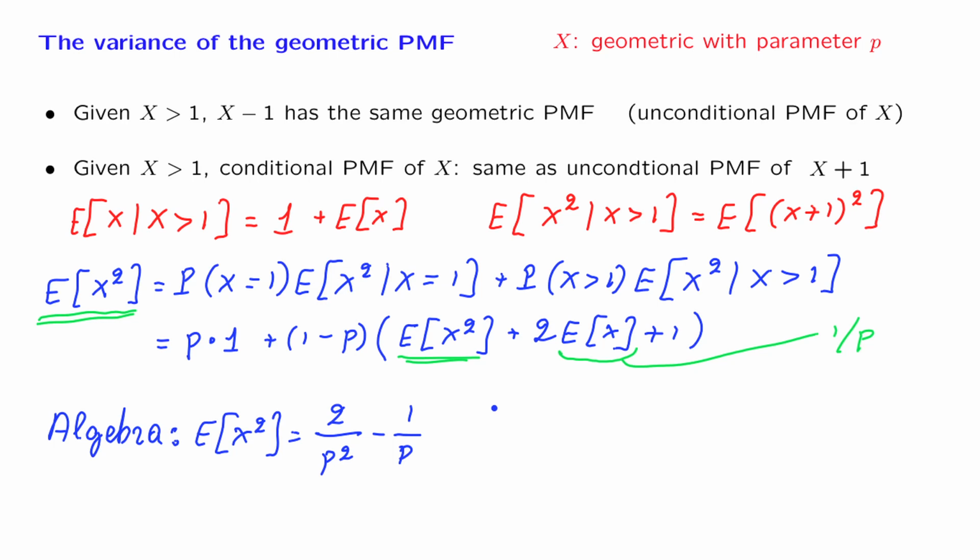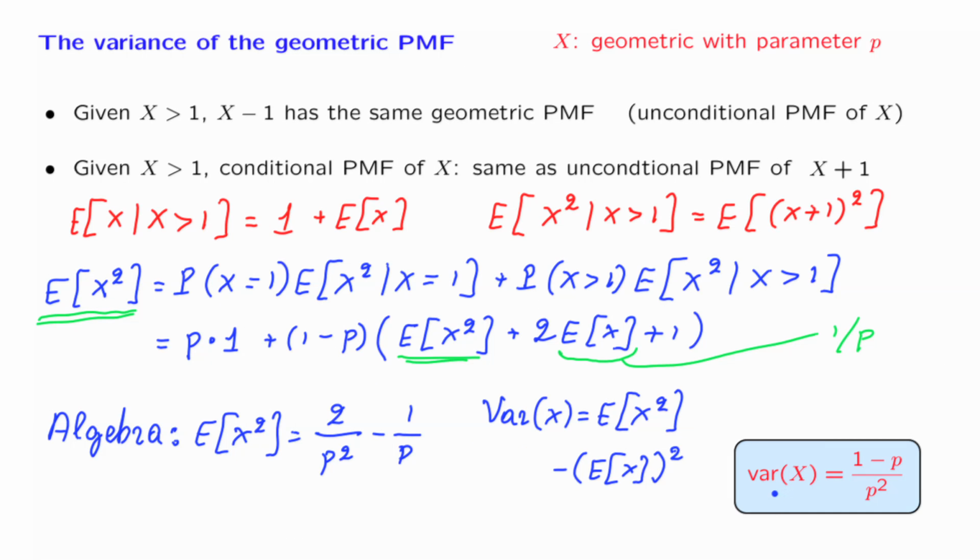And then we use the formula that the variance of a random variable is equal to the expected value of the square of that random variable minus the square of the expected value. We already know what that expected value is. We found the expected value of the square, and putting all that together, we obtain a final answer, and this is the expression for the variance of a geometric random variable. It goes without saying that for this calculation to make sense, we need to assume that the parameter that we're dealing with is positive.